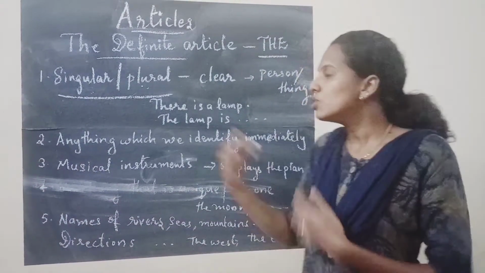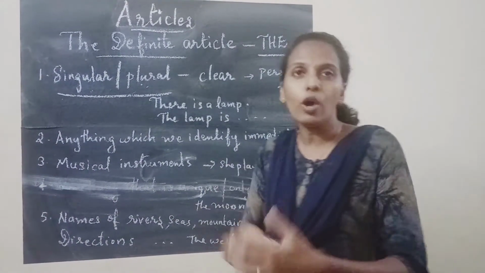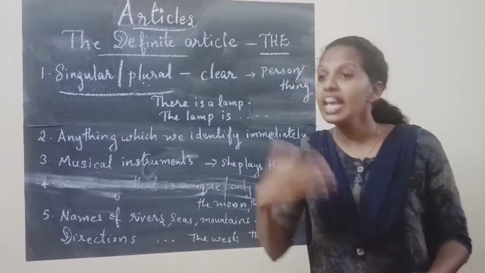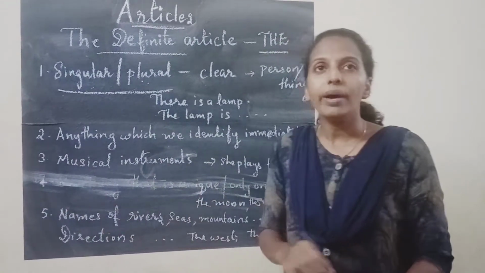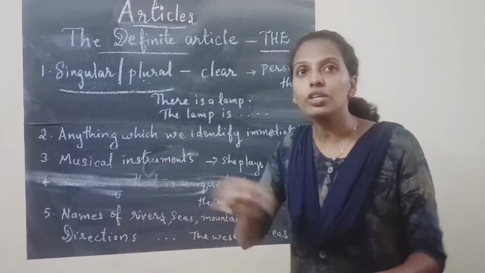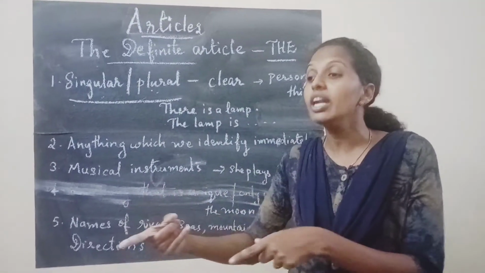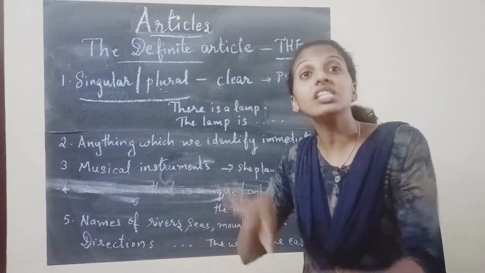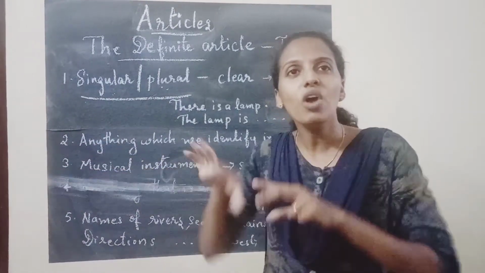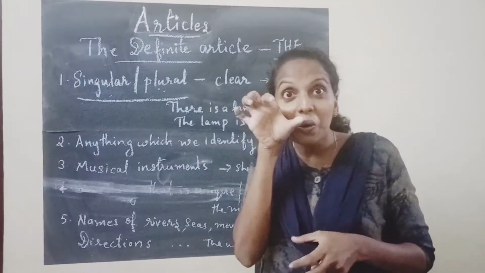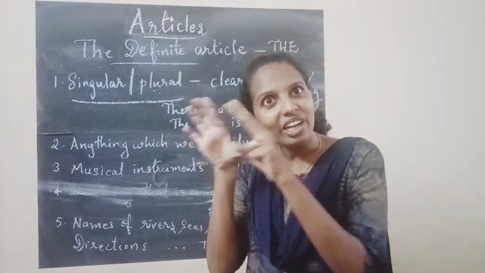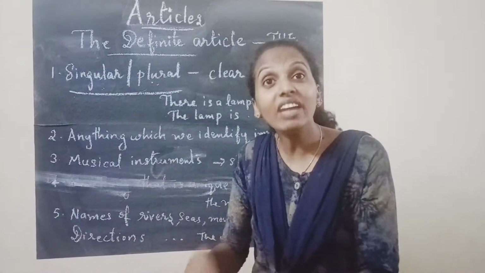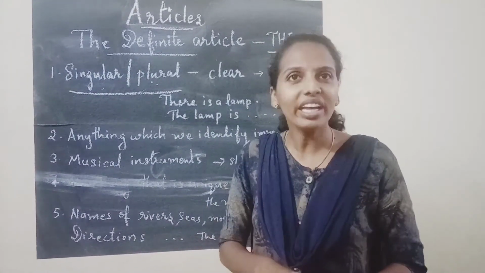Okay, understand? So for example, now I am going to a hospital. I want to meet a doctor. I say I want to meet a doctor, but I know the doctor I want to meet. You see, I am saying I want to meet the doctor sitting in that particular room. So I know the particular doctor in my mind, and I can point out. There we write the. Okay, clear?